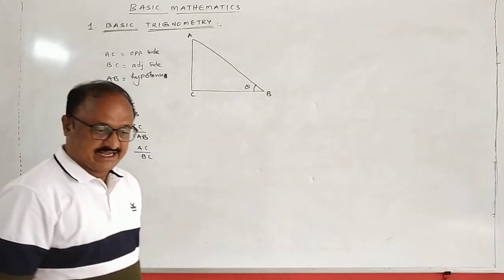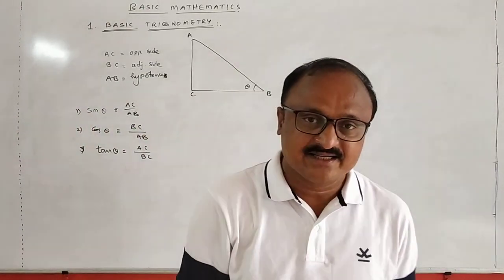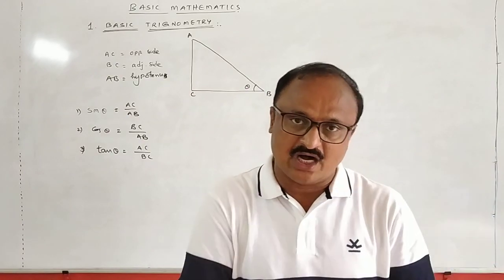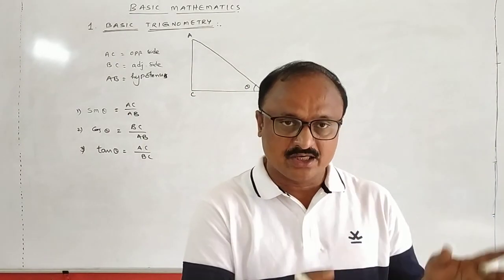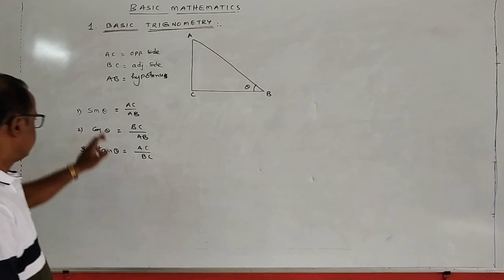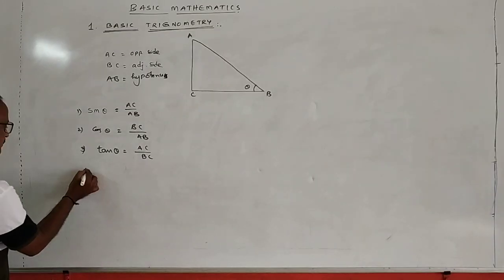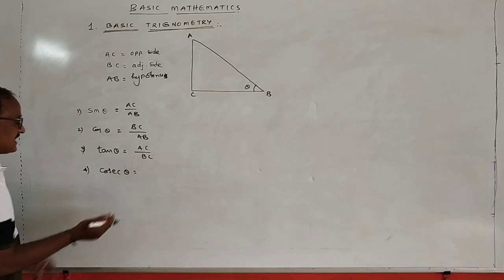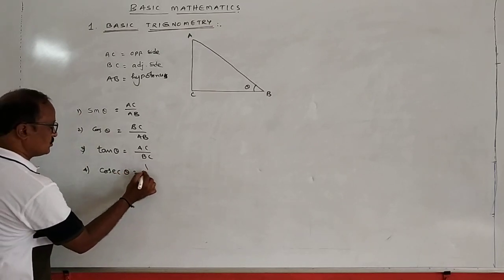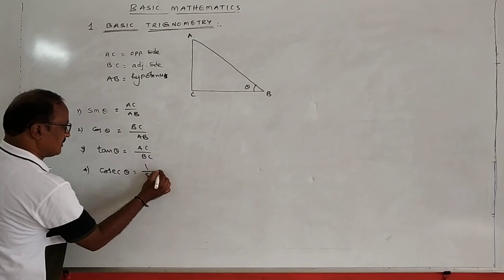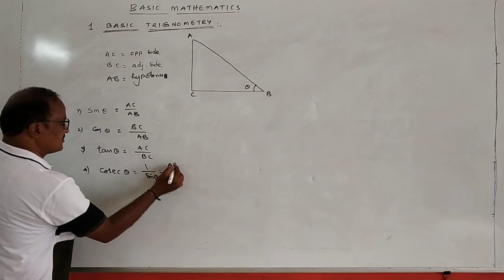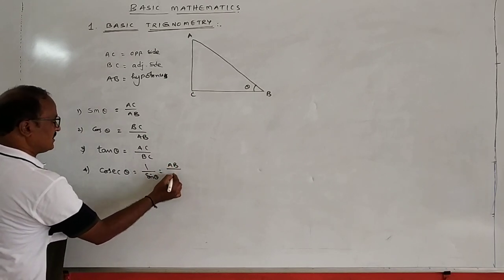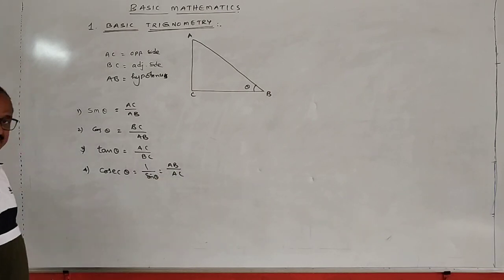So the remaining three, secant, cosecant and also cot, are the reciprocals of sine, cos and tan. See here, fourth one, cosecant theta is the reciprocal of sine function. Cosecant theta is equal to 1 by sine theta, and this can be defined as the ratio between hypotenuse to opposite side, AB by AC.